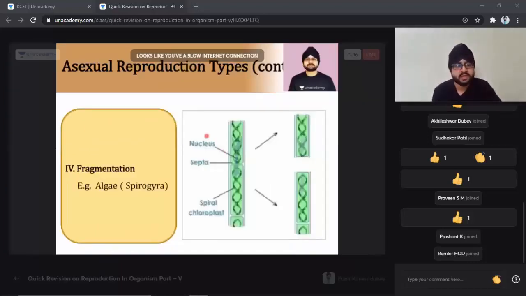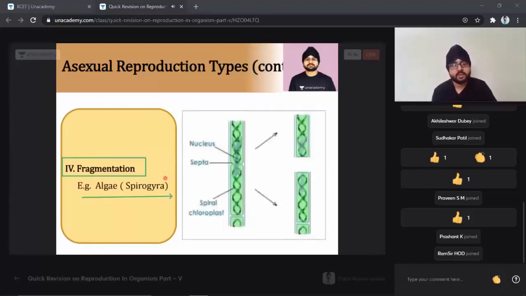Similarly, in the next slide, we can see fragmentation. Fragmentation is one of the parts we are going to see in the case of algae. In algae we find such a structure, especially Spirogyra. Why has the name Spirogyra come?